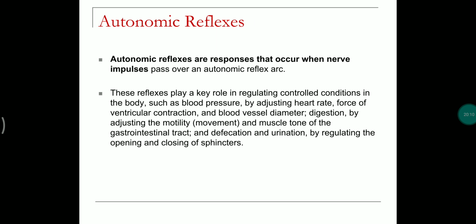Autonomic reflexes. Autonomic reflexes are the responses that occur in the autonomic nervous system. These reflexes play a key role in controlling conditions like blood pressure, by adjusting heart rate and force of ventricular contraction, and maintaining blood vessel diameter; and in digestion, by the motility and muscle tone of the GIT, as well as defecation and urination. By this process, the autonomic reflexes play a very important role in the maintenance of homeostasis of our body.